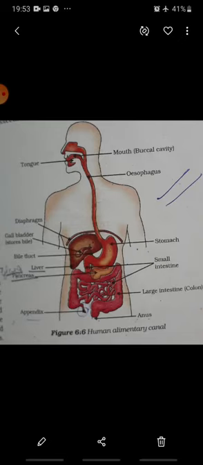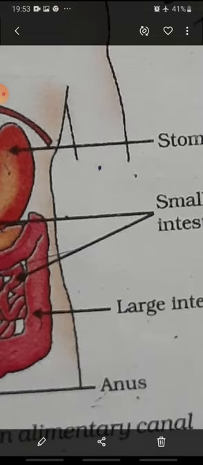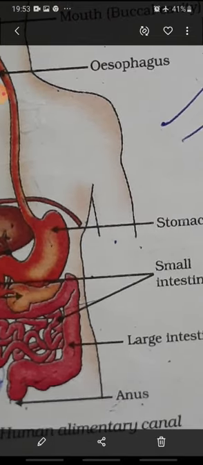Then in the buccal cavity we have tongue and we have teeth also. Then there is a tube-like structure that is known as esophagus. The other name for esophagus is food pipe also. Now this food pipe, it is a tube-like structure, and now that forms a bag-like structure which is known as stomach. Then from the stomach, next again a tube-like structure which is highly coiled from the center, and this is small intestine which is highly coiled.